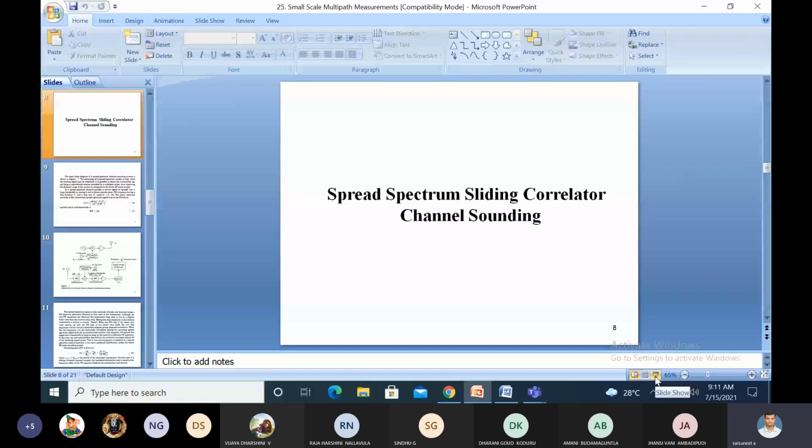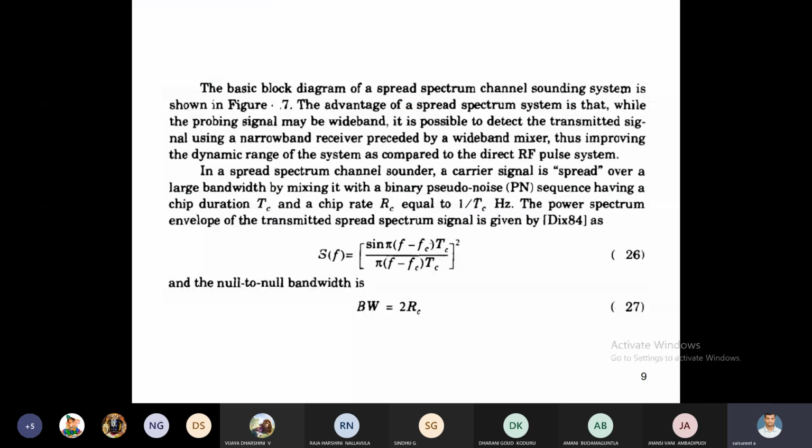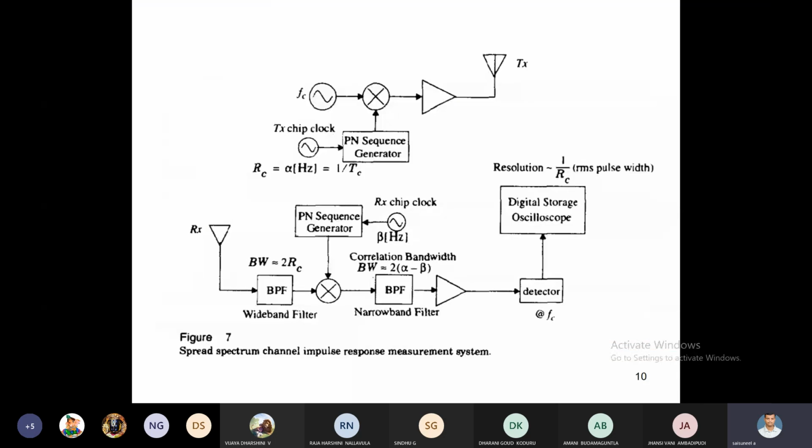Right. Here, first we are going for the topic of spread spectrum channel impulse response measurement system. The upper block is the transmitting section. The lower block is the receiving section. First, we are going for the upper block, the transmitting section. How does it work?